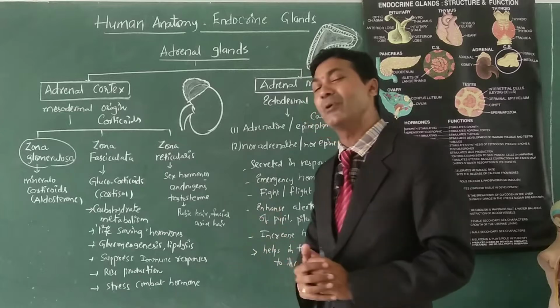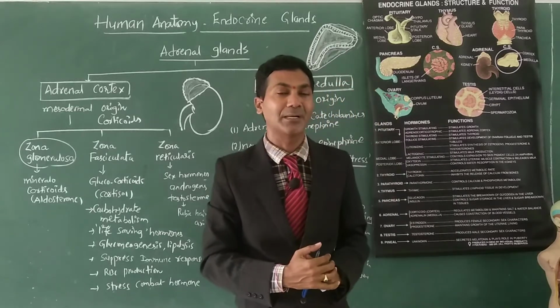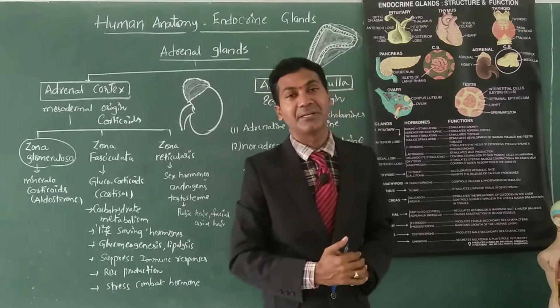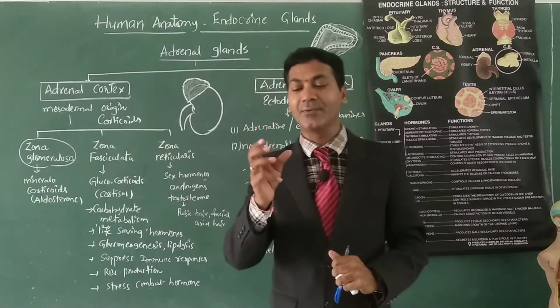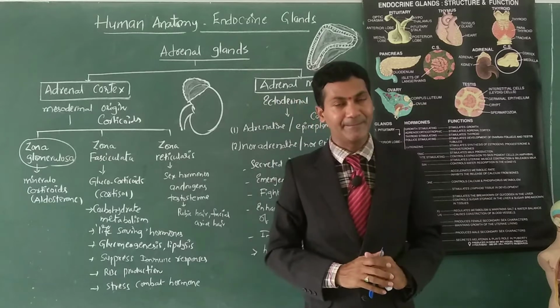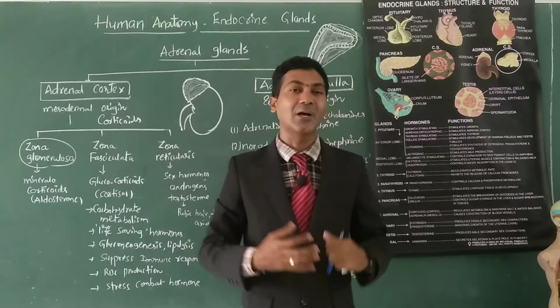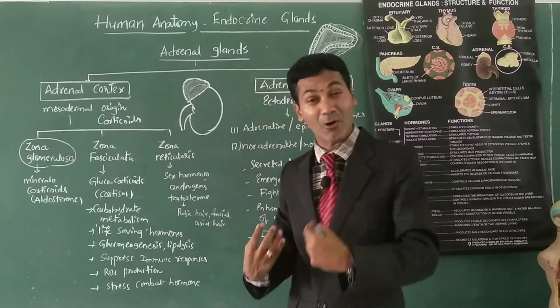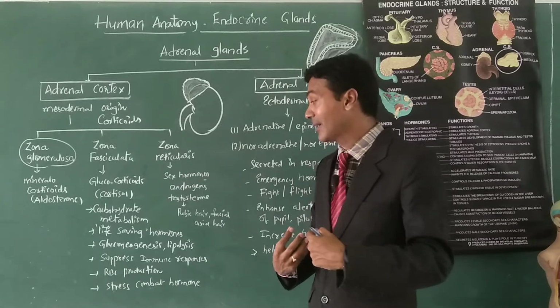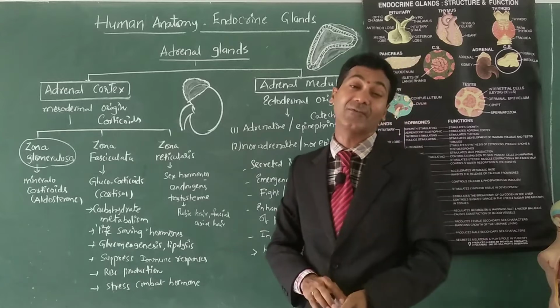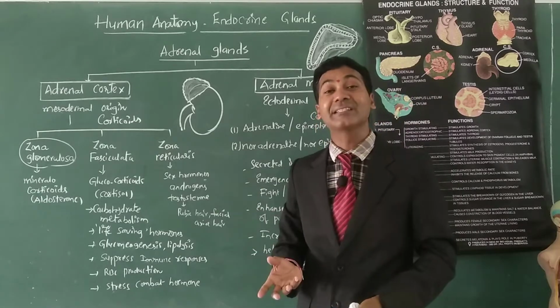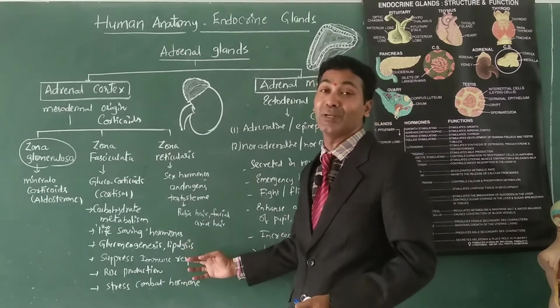They help us and they suppress the immune responses. I want to tell you an important point here: graft rejection. What is graft rejection? When an organ is transplanted from one person to another, the host body that receives the organ has a nature of rejecting that tissue. That is called graft rejection, and it is because of the immune response only.